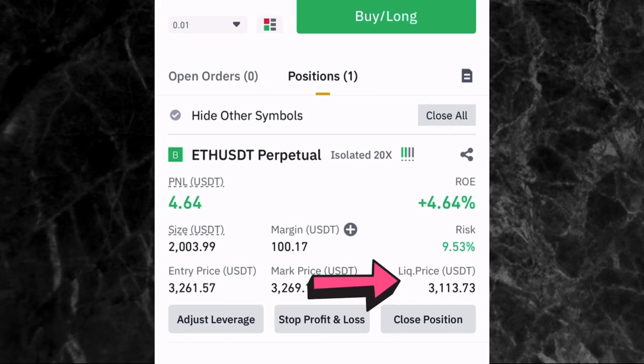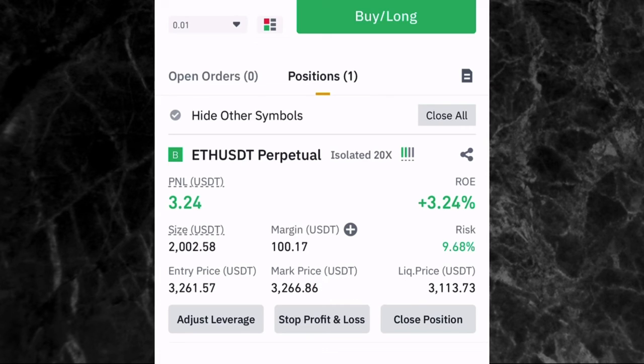Now, once the price of ETH starts going down and it's almost eating your liquidation price, Binance is going to send you a notification to let you know, so that in case you want to quickly withdraw the remaining money you have left, you can quickly withdraw it, or you still want to leave it there. So to let you know that, oh, you're almost at the liquidation price. Now, that is how you can take a trade.